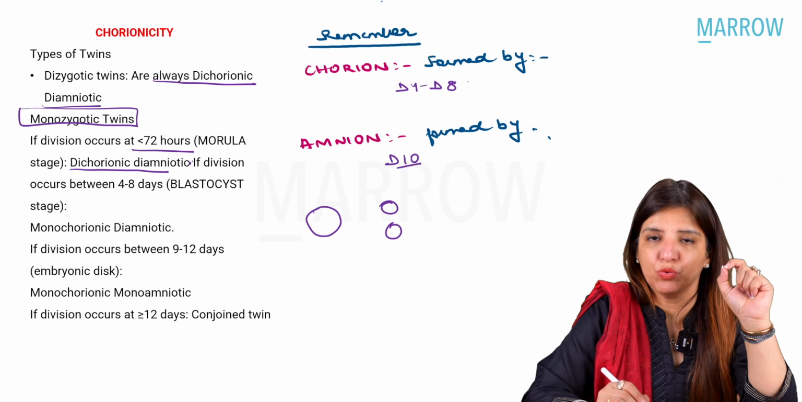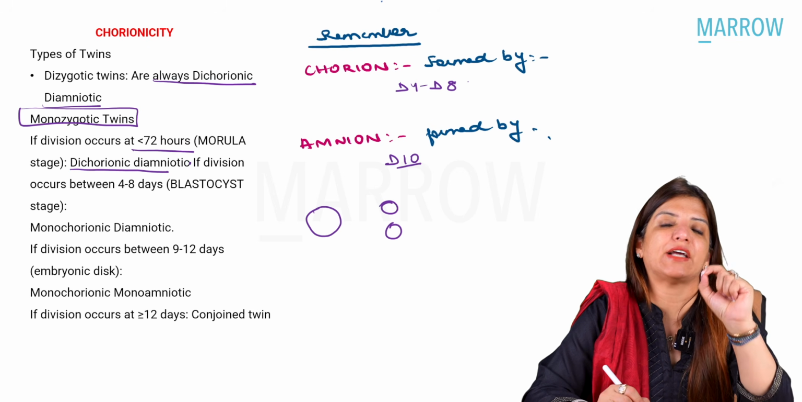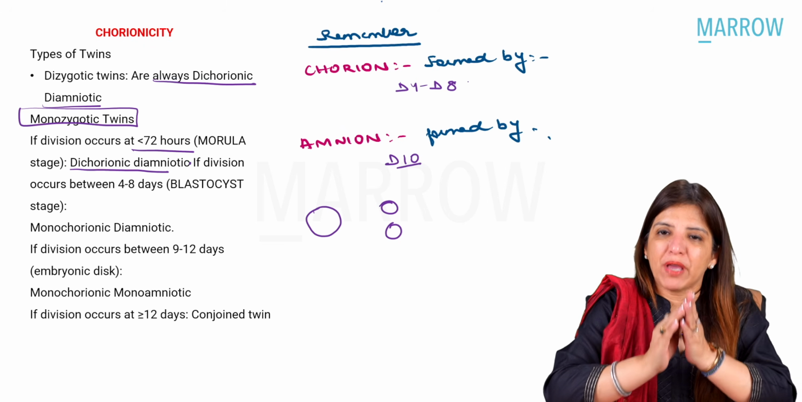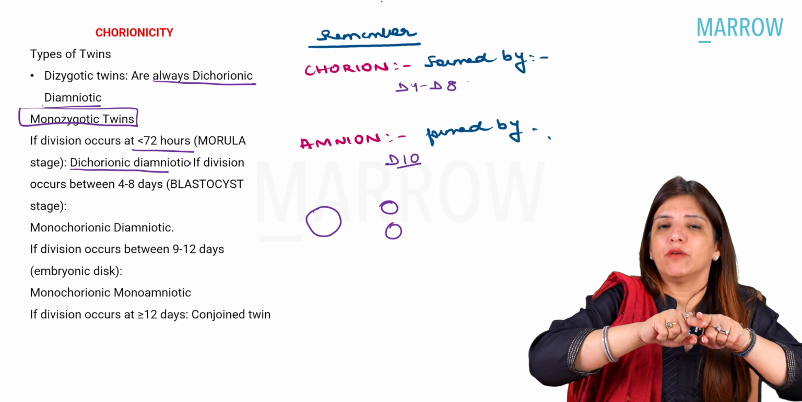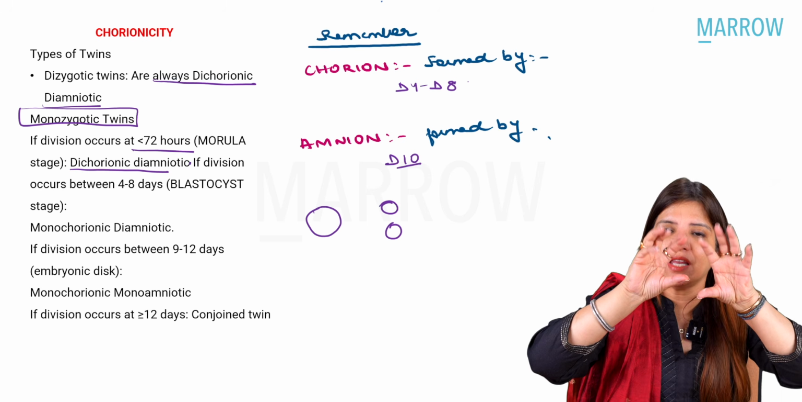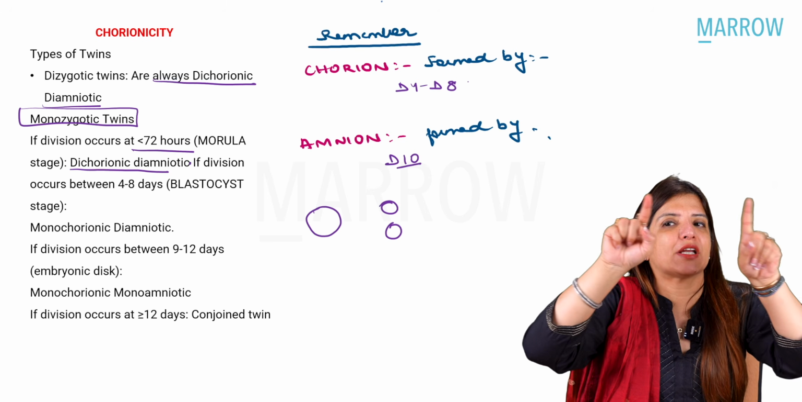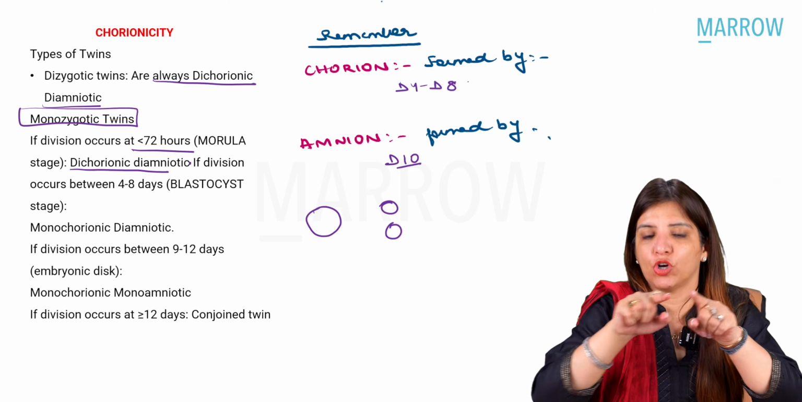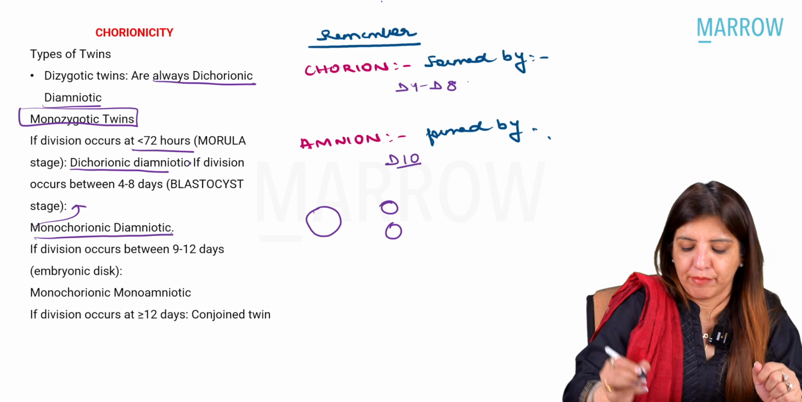Now, number 2. If division is happening between day 4 to day 8 after fertilization. Now, understand, there is a big ball. This big ball already has formed its chorion between day 4 to day 8, and then it is dividing into two small balls. So these two small balls will be surrounded by a single chorion, and each of the small balls will form its own amnion. That means the twins will be monochorionic diamniotic.